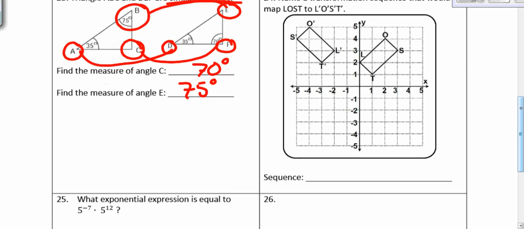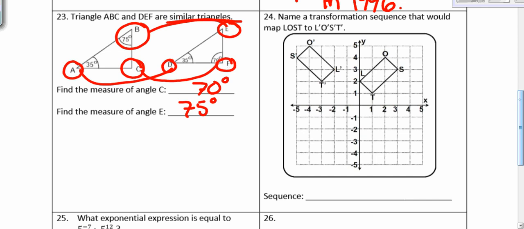24. Name a transformation sequence that would map LOST to L prime, O prime, S prime, T prime. So for this, they're taking the original. The original, remember, does not have the primes. They're asking what's the sequence? So there's two steps. The first step is it does flip over. So remember, we have D, R, E, T, R, O. Those are our four transformations. We have dilation, reflection, translation, rotation. Dilation is definitely not a part of this because the size does not change.